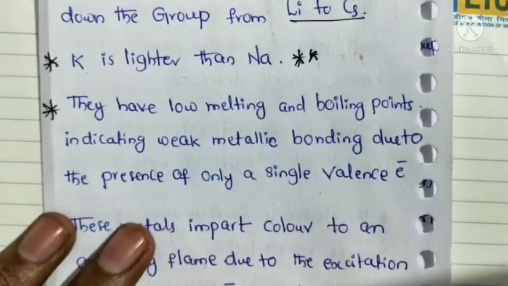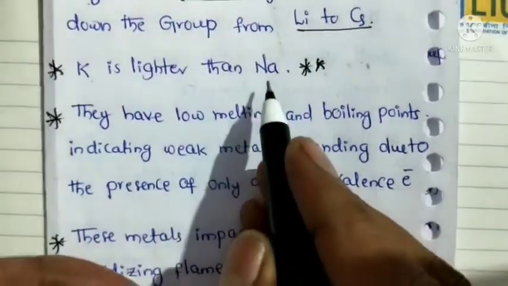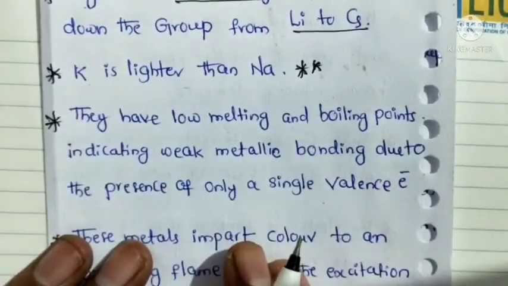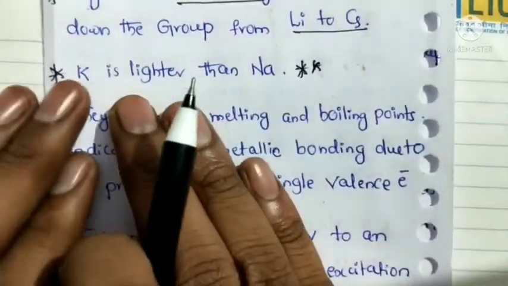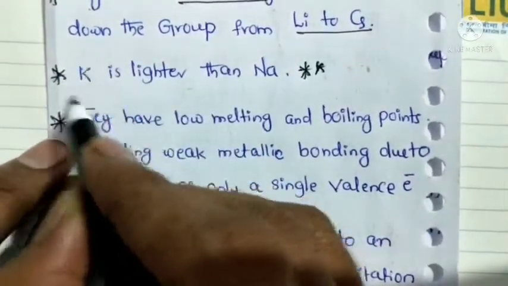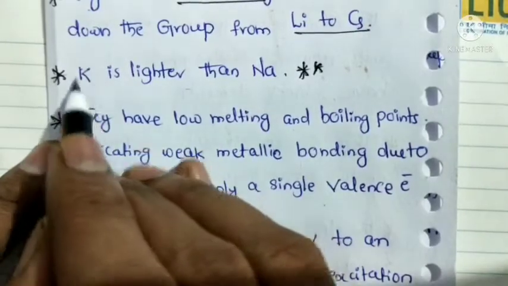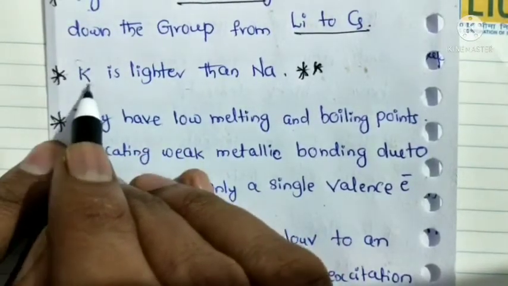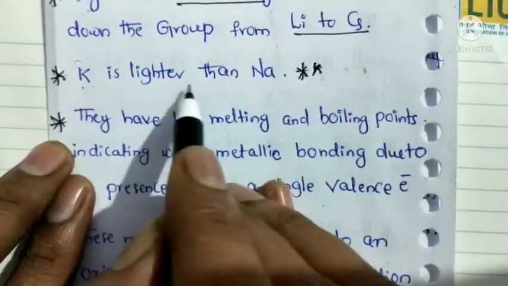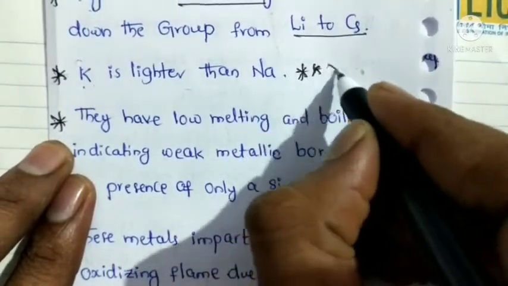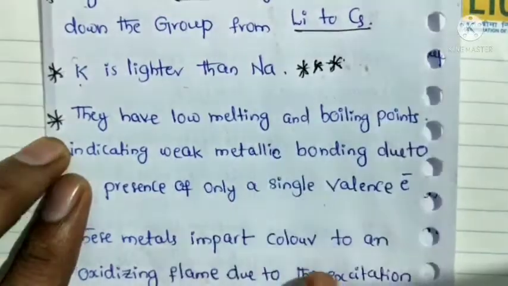Next, actually here the sodium should be lighter than potassium, but there is an abnormality in potassium. Potassium has some abnormal properties, that's why potassium is lighter than sodium. This point is very important.